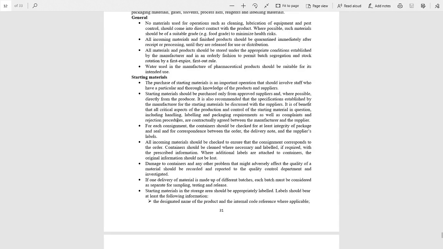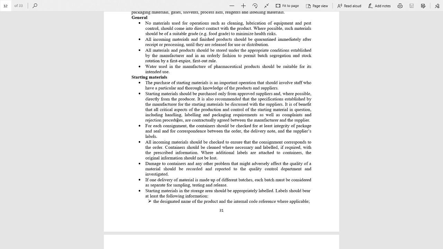The purchase of starting material is an important operation that should involve staff who have a particular and thorough knowledge of the products and the supplier. The starting material should be purchased only from approved suppliers and where possible directly from the producer. For each consignment, the container should be checked for at least integrity of the package.